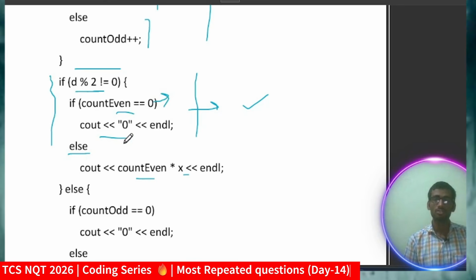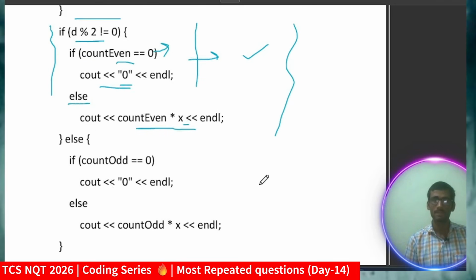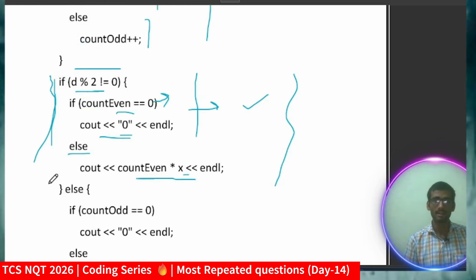तो कोई भी अगर रूल नहीं तोड़ रहा तो I will print out 0. Next, if a certain number of vehicles are violating the rules, then I will just do count even into x. So this is a simple if else condition you have to apply. So this was the case for odd, and otherwise for even I'm doing the same thing.